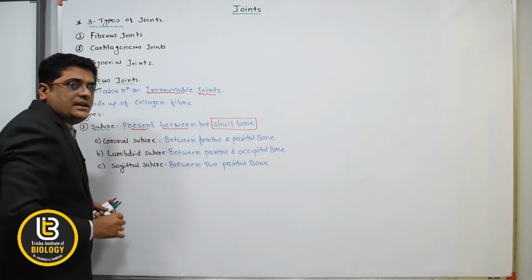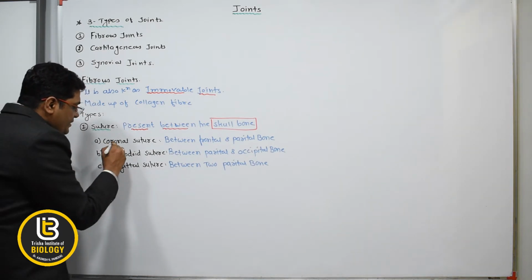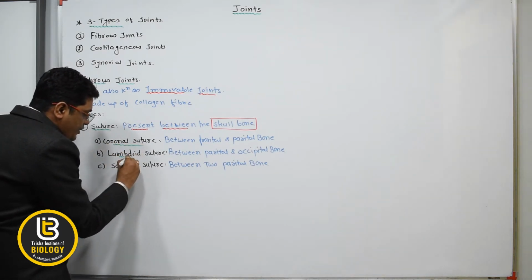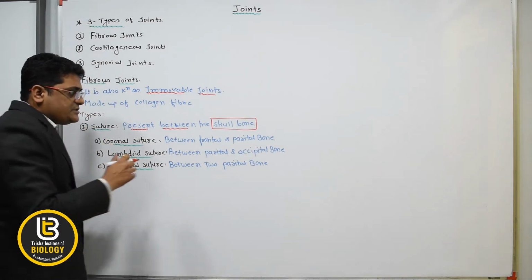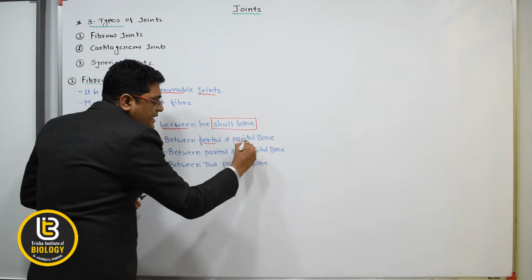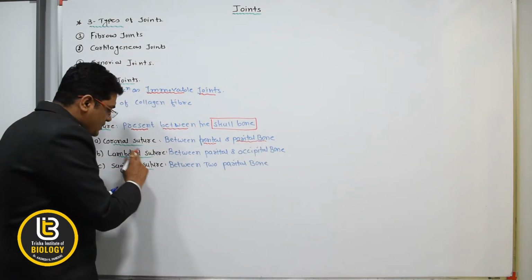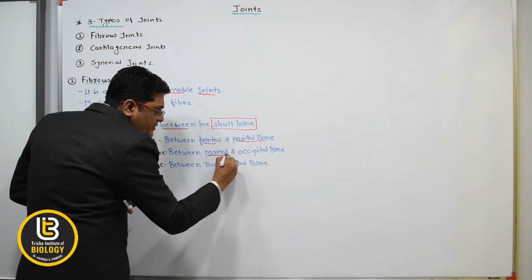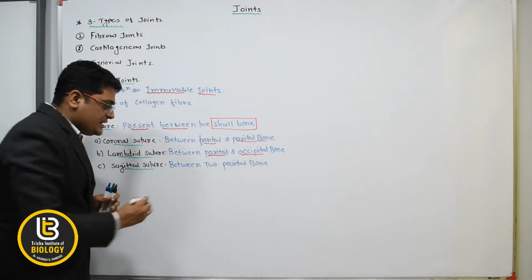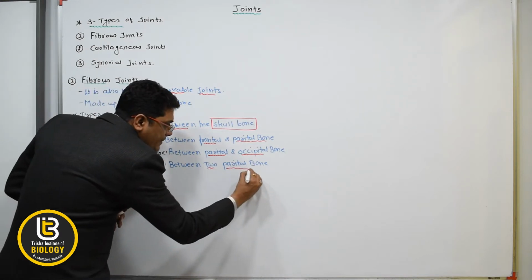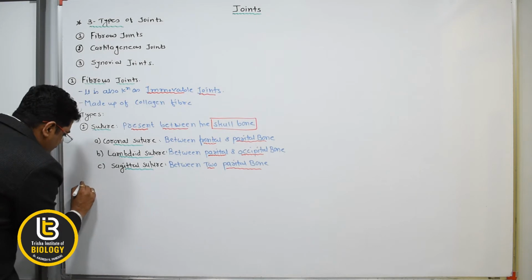So the fibrous type of the joints, it is present in the suture type, and this suture type of the joints, it is present in the skull bone. There are again three types: coronal sutures, lambdoid sutures and sagittal sutures. The coronal sutures, it is present between the frontal and the parietal bone. Lambdoid sutures present between the parietal and the occipital bone, and the sagittal sutures, it is present between the two parietal bone.